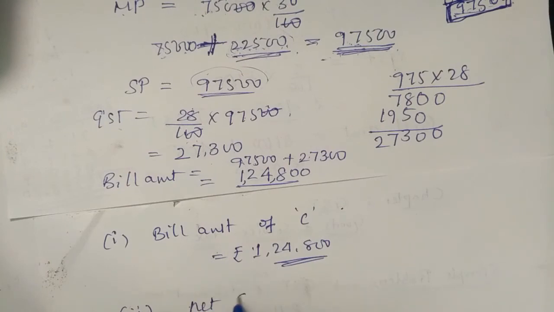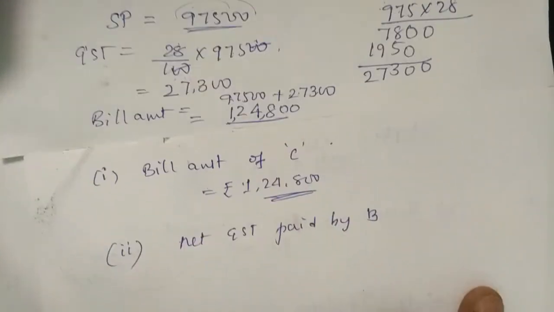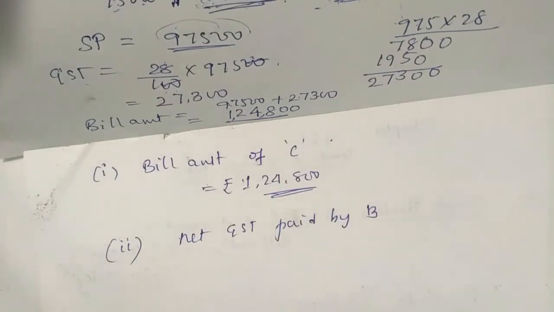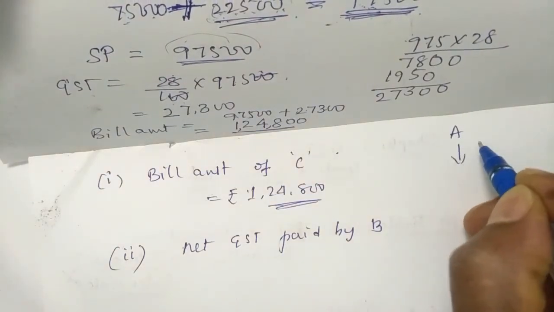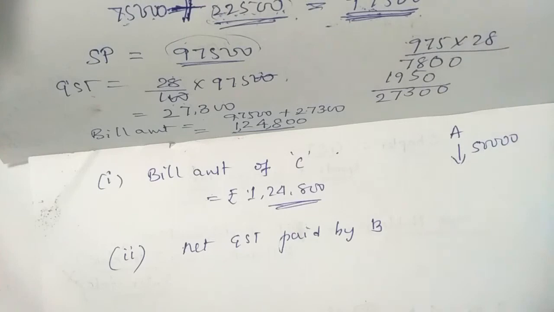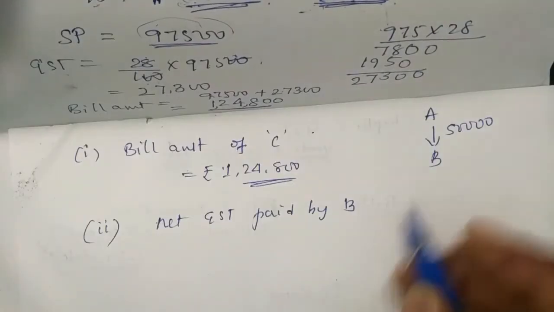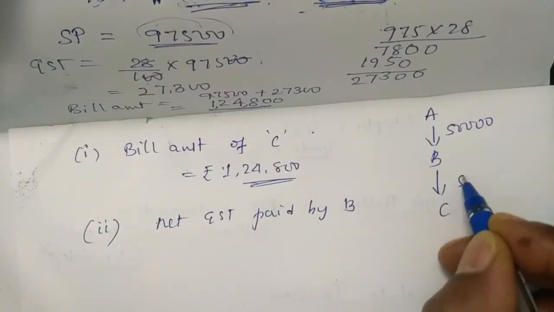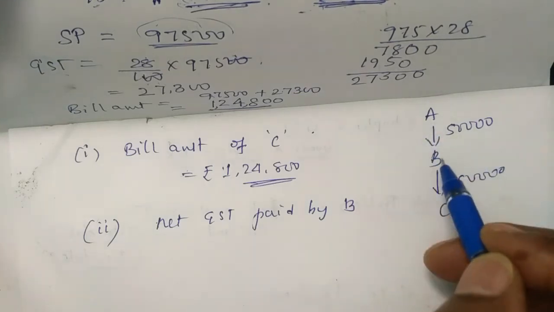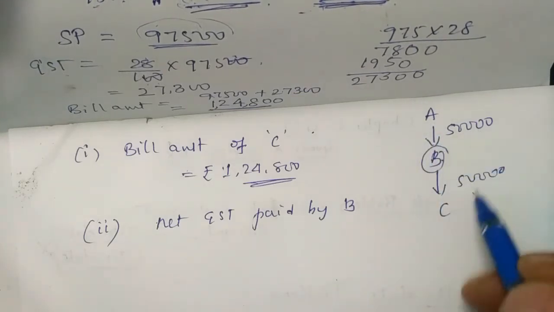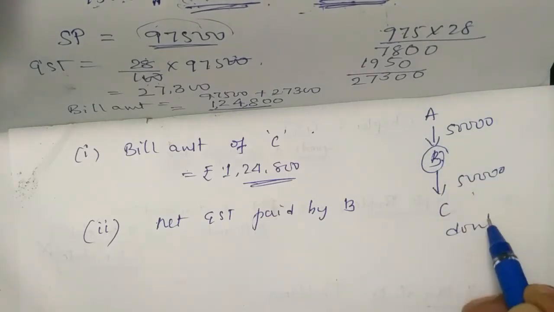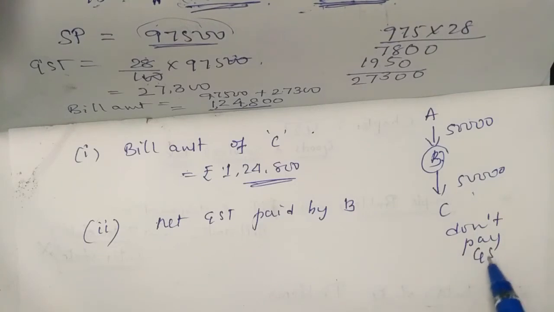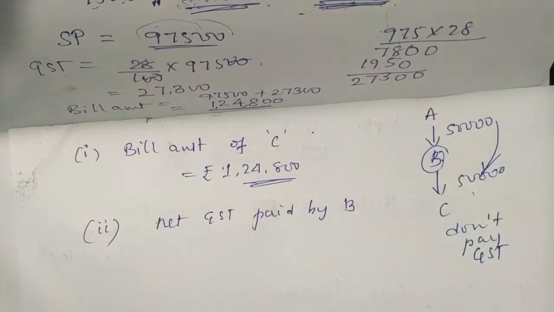Next, the second one: what is the net GST paid by B? What is the meaning of net GST? Suppose A is selling to B for 50,000, and B is selling to C for the same 50,000. In this case B is not increasing the rate, so he doesn't pay GST, because he is not increasing the rate.